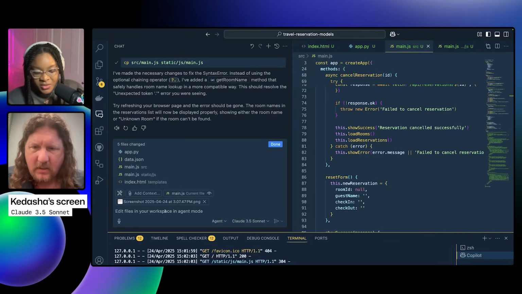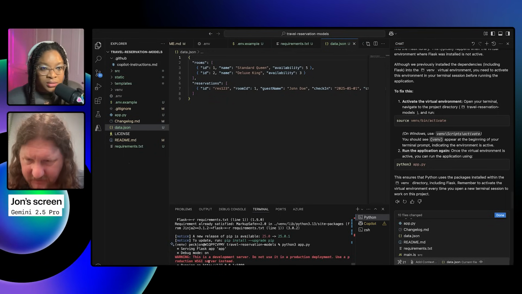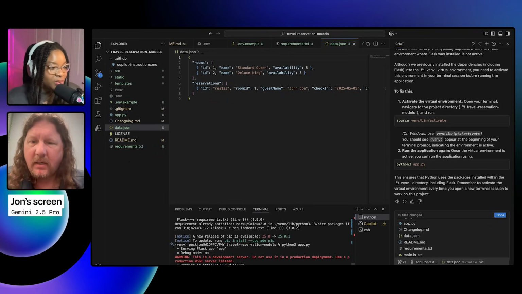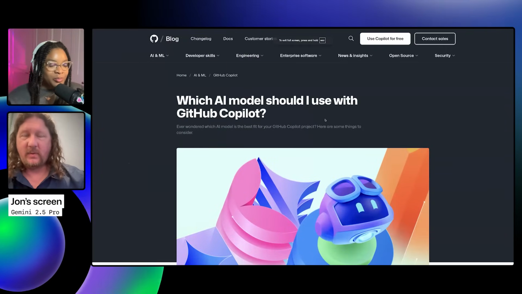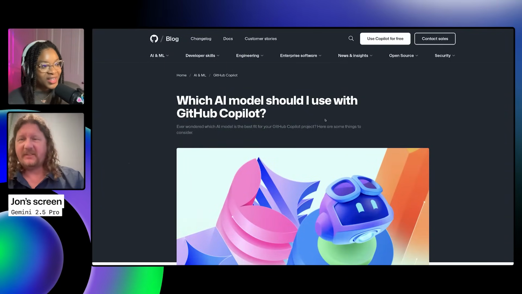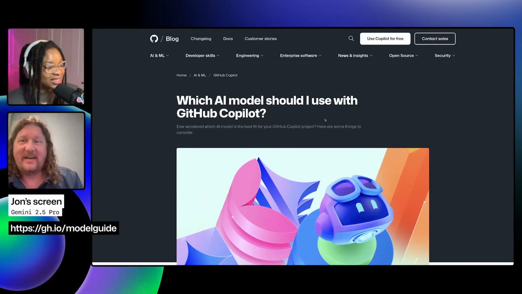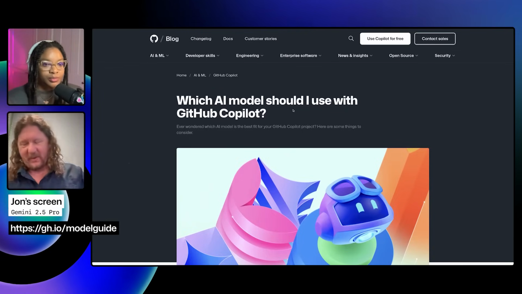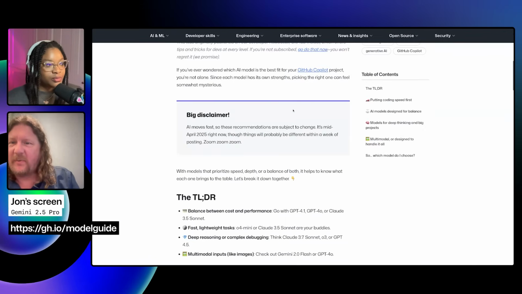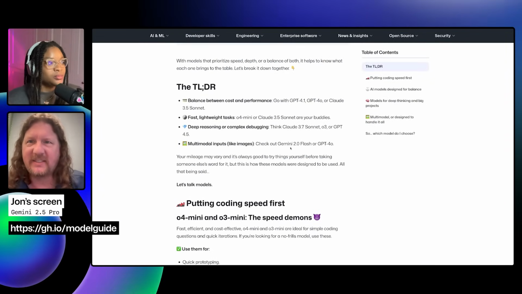We kind of want to see what the model can do. While you're doing that, I've got mine spun up, so let's take a look. This is fun. Although this gives me an opportunity to talk about this, by the way. Cassidy recently wrote a great blog post called "Which AI Model Should I Use with GitHub Copilot?" So you're watching us jam here, but if you want her opinions about what models are good for what, she's got a nice little TLDR breakdown and then talks about each one.